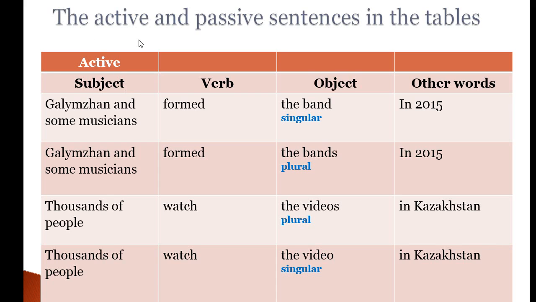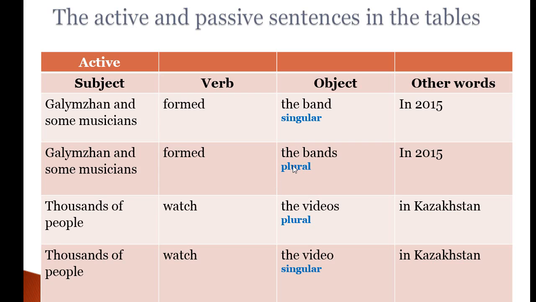Now look at the active and the passive sentences in this table. Here we have two examples. Halmjan and some musicians formed the band in 2015. Here it is singular because the band is a singular form. Halmjan and the musicians formed the bands in 2015.